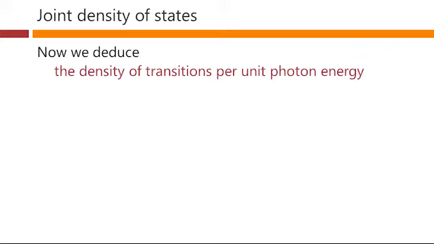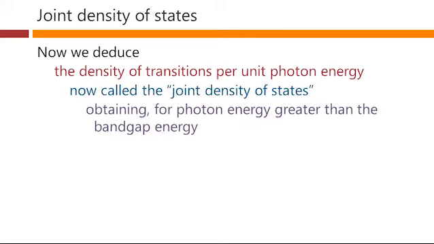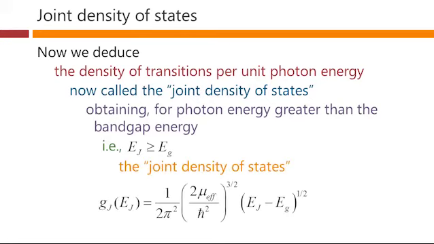So with that, we can deduce the density of transitions per unit photon energy, which we now call the joint density of states, obtaining for photon energies greater than the band gap energy, that is Ej greater than the band gap energy Eg here, our joint density of states in this form. This is exactly the same form as we got for the density of states in a given band.